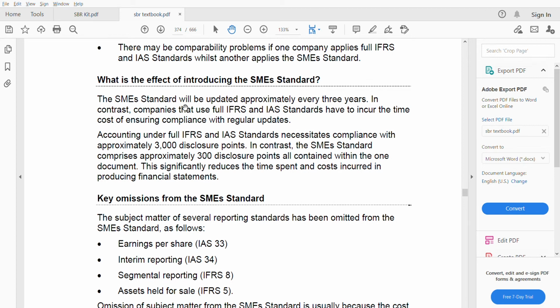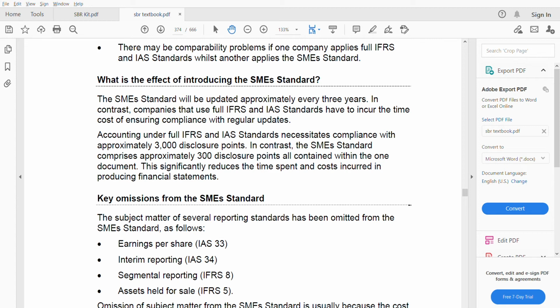Okay, SME standards will be updated approximately every 3 years. Okay, it's an advantage also, it's a disadvantage also. Disadvantage, it is costly, right? You have to update every time, 3 years, 3 years, 3 years. Advantage is that it is updated every 3 years, very frequently, so that means you know that whatever you have recognized and measured using the SME standard is correct and up to date.